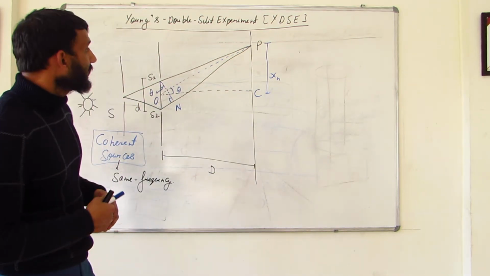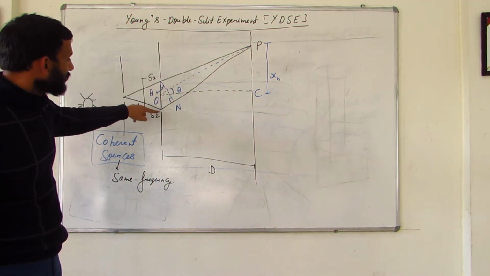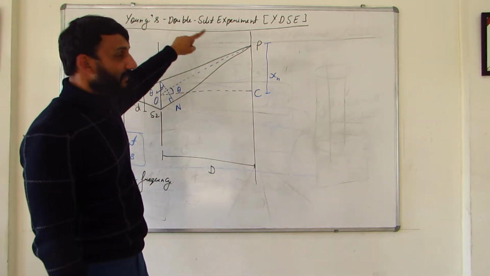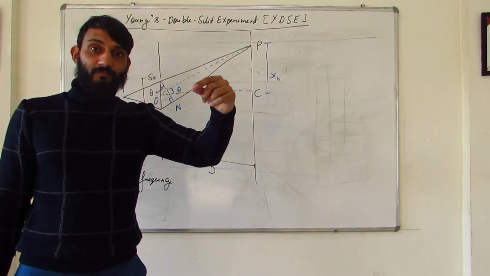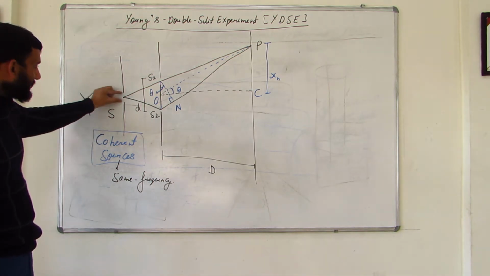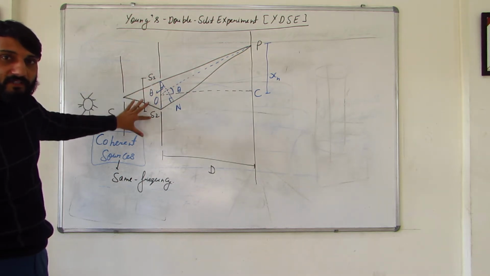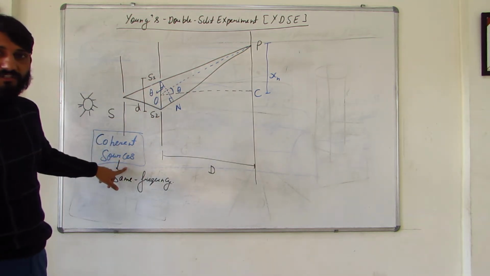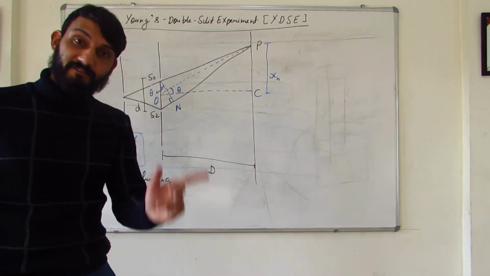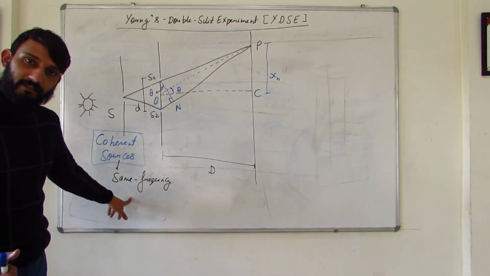So what do we need? We need, as we are saying, a double slit experiment. Slit means the gaps, the holes. These are the two slits, S1 and S2, two small gaps created. So why a double slit? In order to create coherent sources from a single source. So this is a single source. Light is coming from here, this single source, and then getting divided into two different slits, S1 and S2, in order to create these coherent sources. This is an essential requirement for Young's double slit experiment, or for interference to take place, that it should have coherent sources, that is, the same frequency, right?